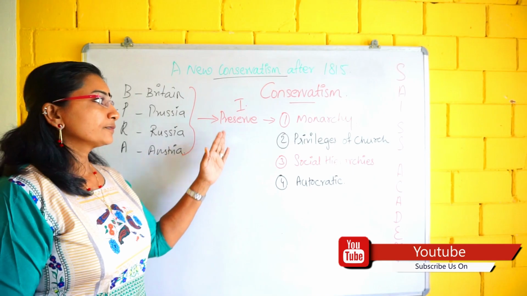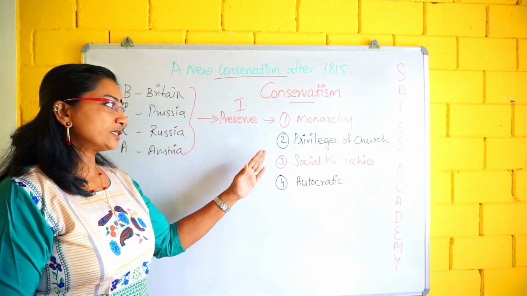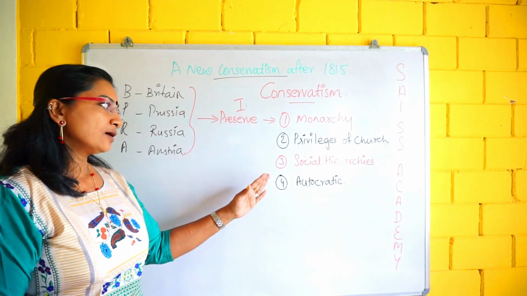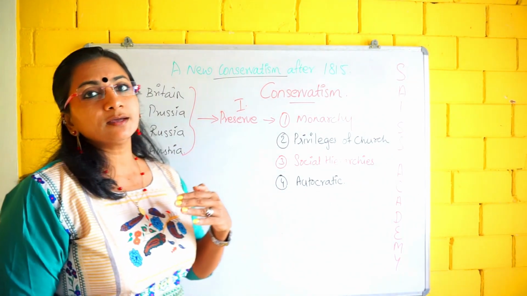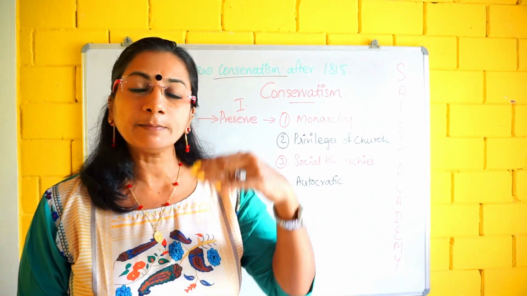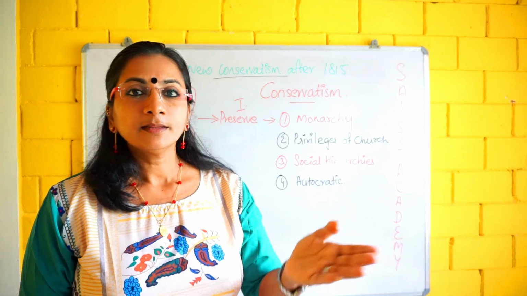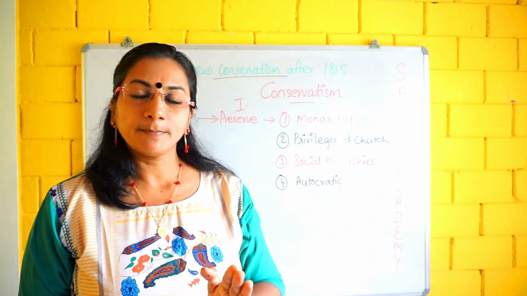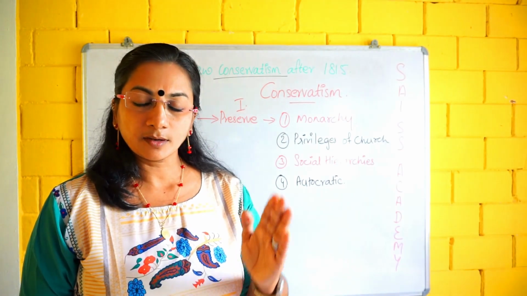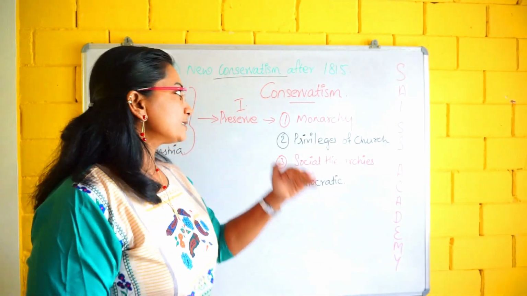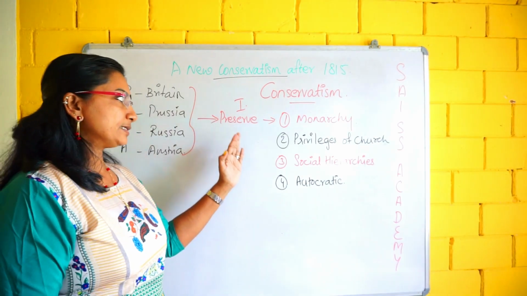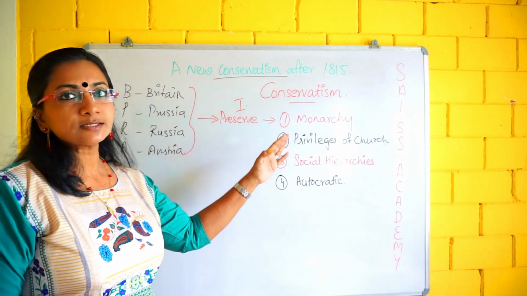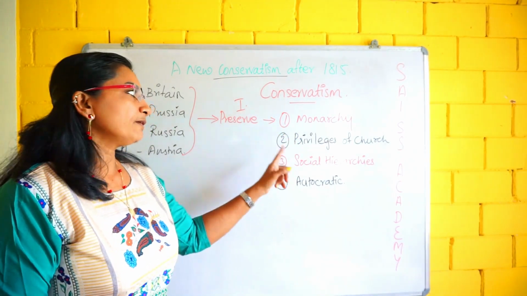They preserved monarchy, privileges of the church, social hierarchies, autocracy. Whatever things were there in society before the French Revolution, all those things these European powers brought back. Understood? Under conservatism, these conservatives preserve the monarchy. Monarchy means the rule of the king. Privileges of the church.